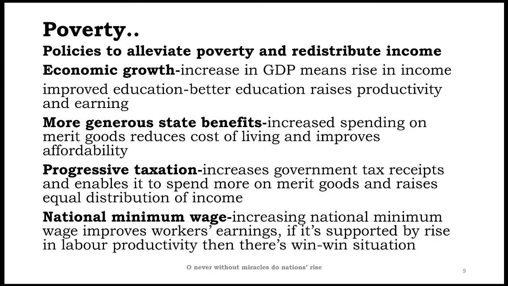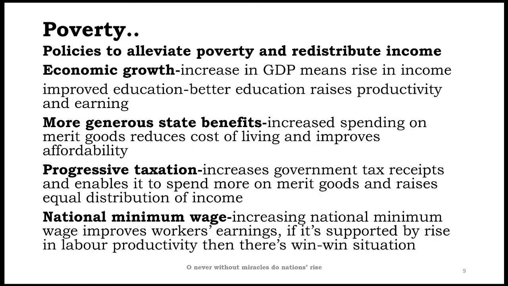Then comes more generous state benefits. Now, state benefits mean government spending. The government spends through taxes. It means if the government has enough taxes to collect, then the government can spend more. It means increased spending on merit goods. Now, what are merit goods? The main merit goods are health and education. These are the two main important merit goods.